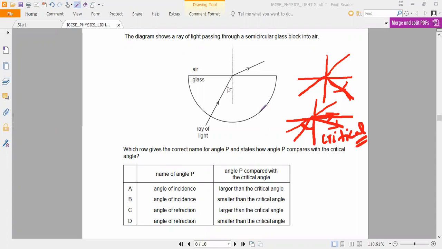So observe very carefully. First, air and glass. Here, is it still bending into the same medium, or is refraction taking place? Refraction is taking place, sir. Refraction is taking place means, has it reached the critical angle? Is the angle of incidence at the critical angle? Now we want to find the angle of incidence. Angle P. This is the incident angle. Correct, guys? If I insert this incident angle, it is going in a straight line.